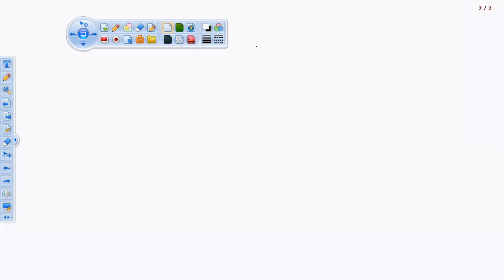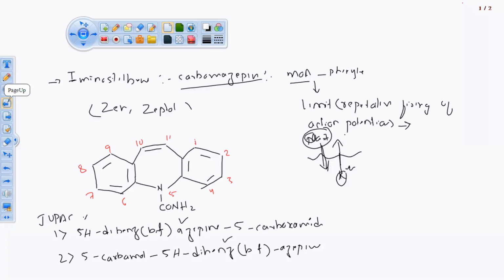Chemical class, here only I will write the chemical class of this drug. It belongs to the class of 5H-carbamoyl 5H-dibenz[b,f]azepine. ठीक है, BF azepine.